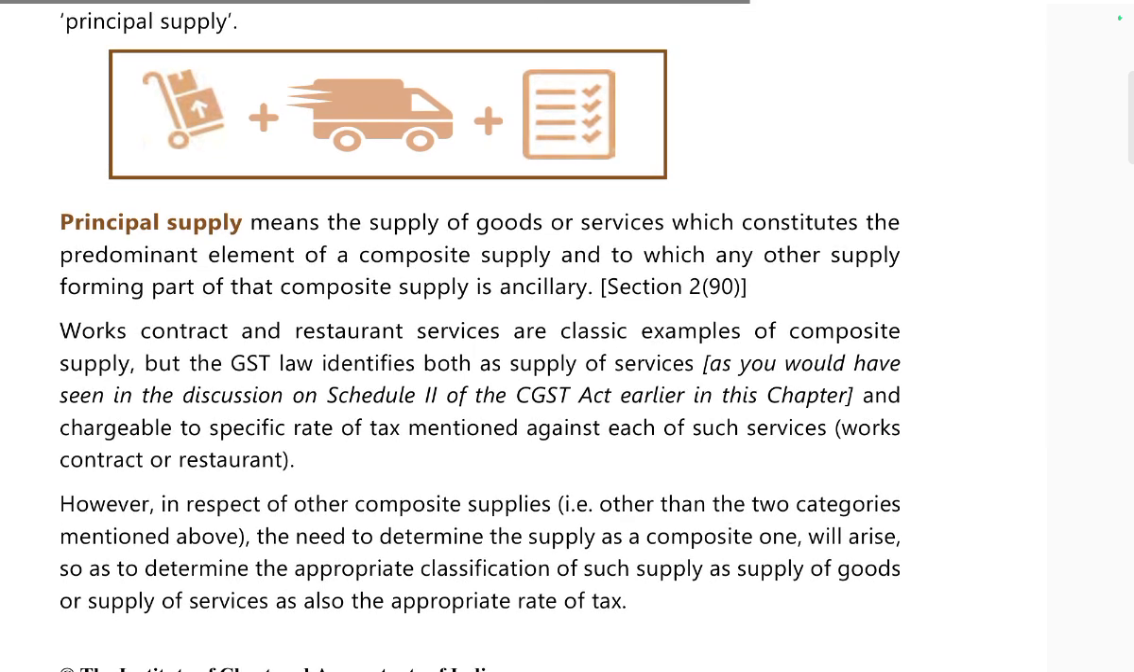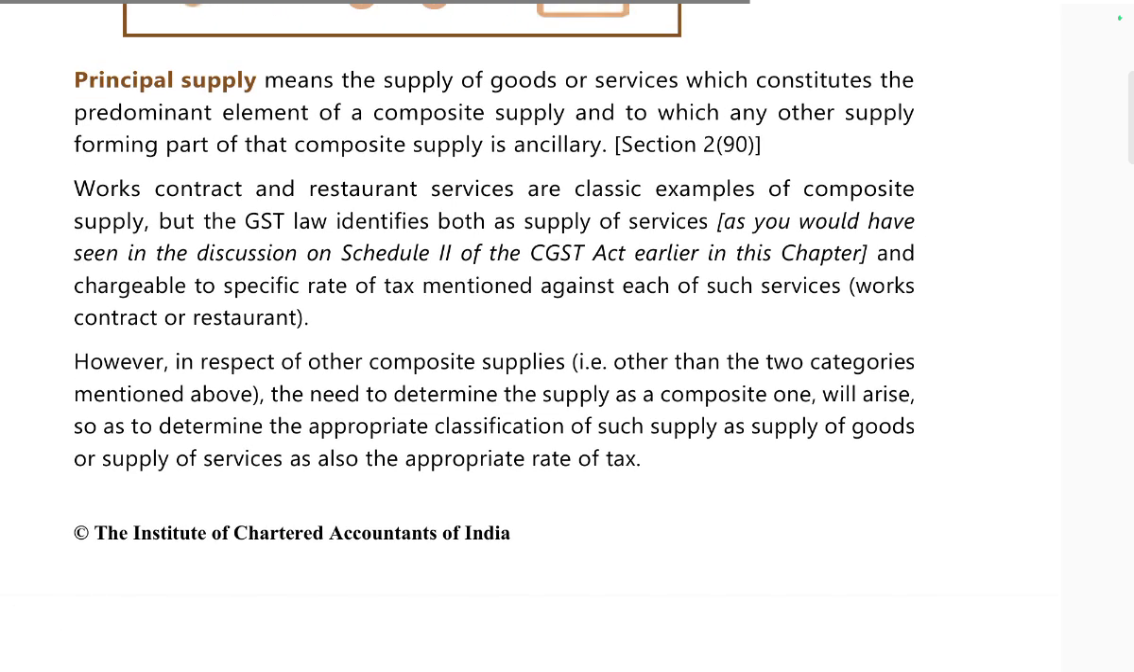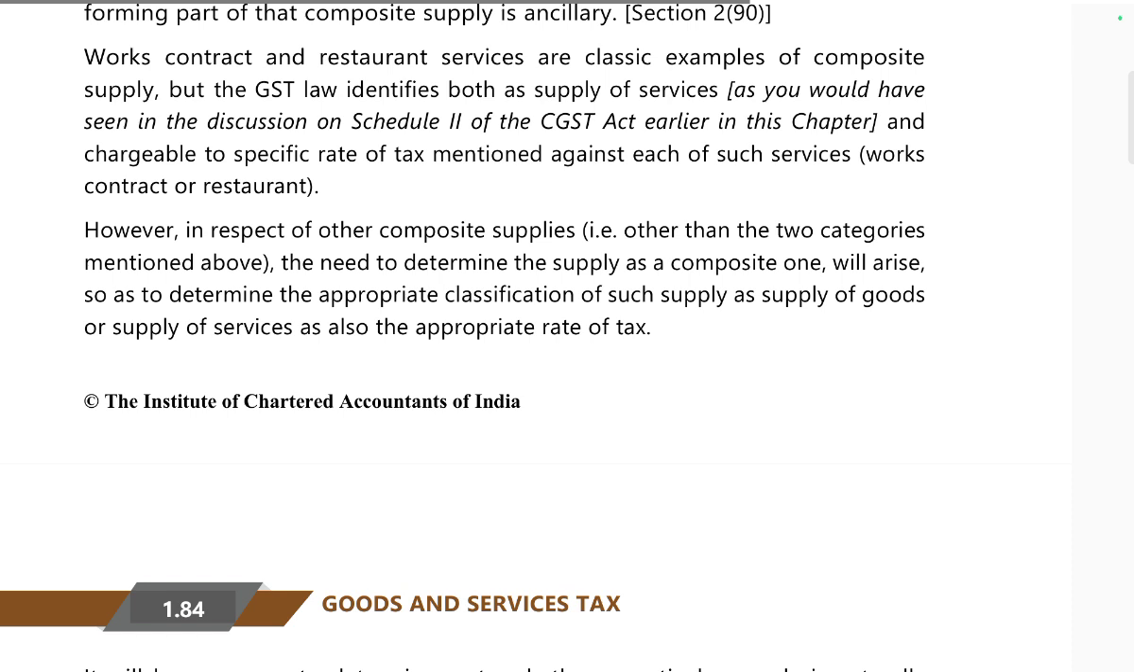Principal supply means the supply of goods or services which constitutes the predominant element of a composite supply, and to which any other supply forming part of the composite supply is ancillary, section 2(90). Works contract and restaurant service are classical examples of composite supply, but the GST law identifies both the supply and the service, as the case may be, in Schedule 2 of the GST Act and chapter, with a specific rate of tax mentioned against each of the supplies of works contract and restaurant.